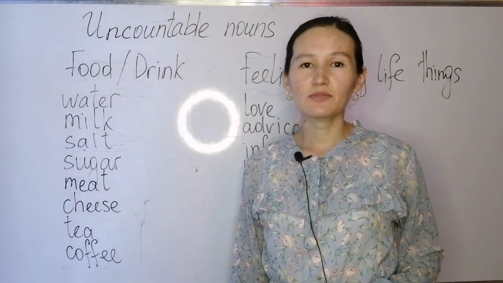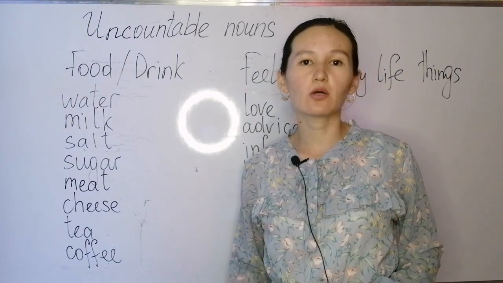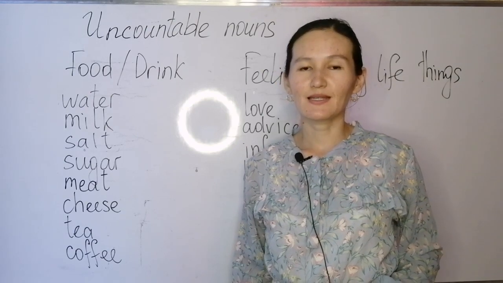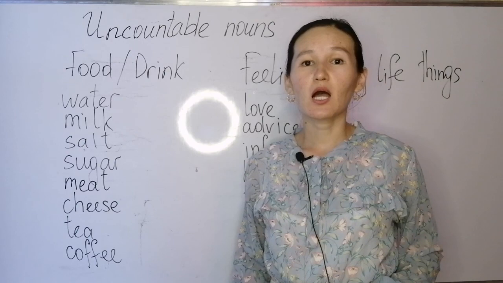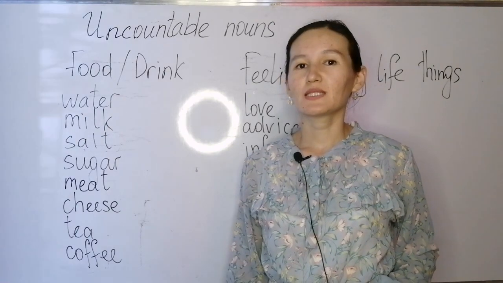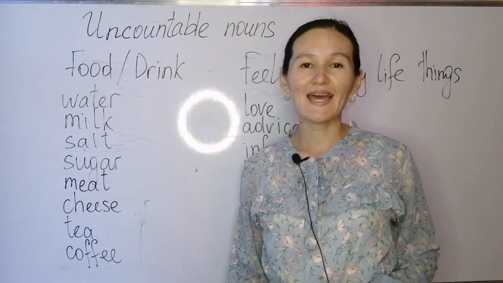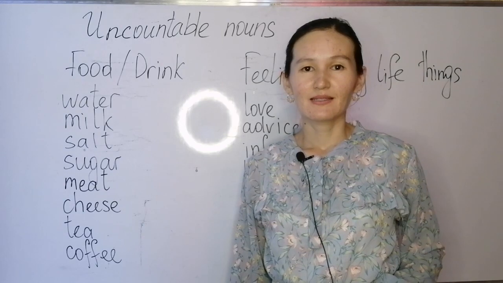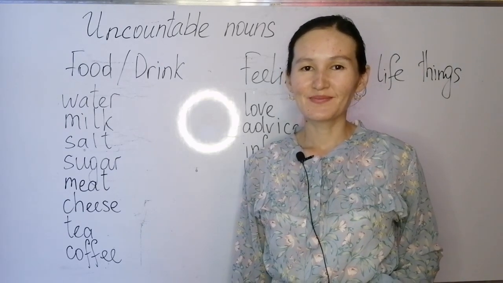Well, uncountable nouns refer to things that we cannot count. Yes, those are the things that we cannot count. And they always have singular form, which means we cannot say the number of it or we cannot add s to the word. Let's take a look at the words.